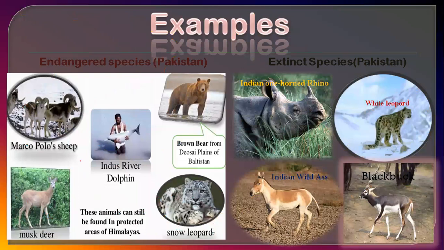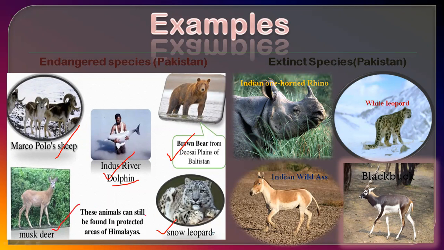So we can see some examples of endangered and extinct species in Pakistan. We have Marco Polo sheep, Indus River dolphin, brown bear, snow leopard, and musk deer.